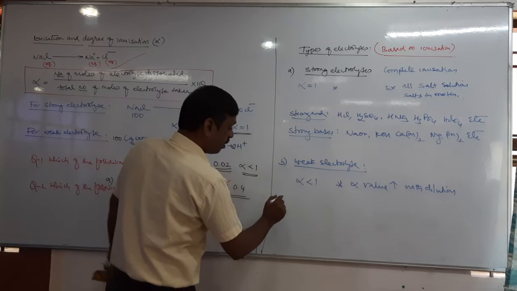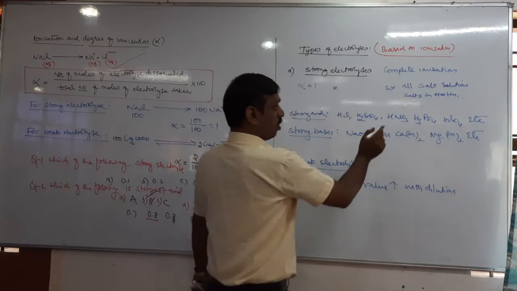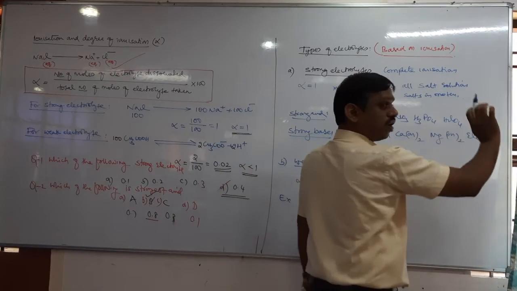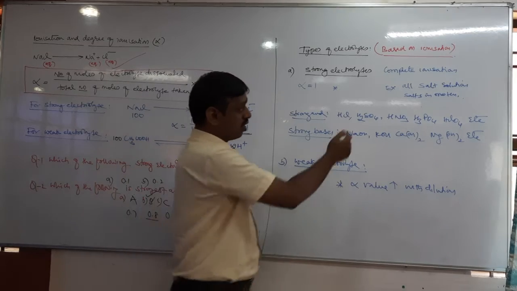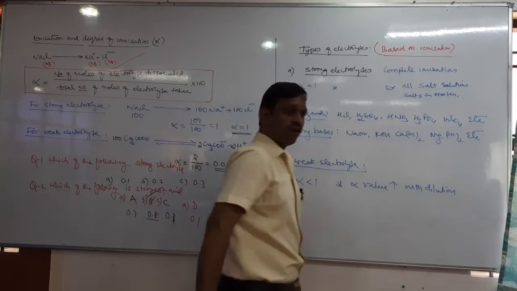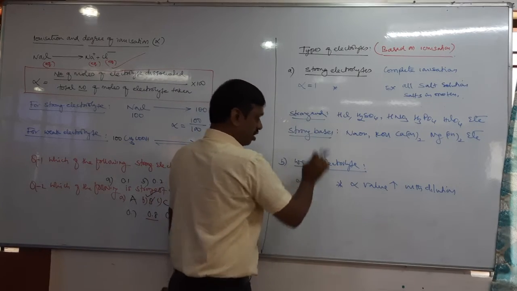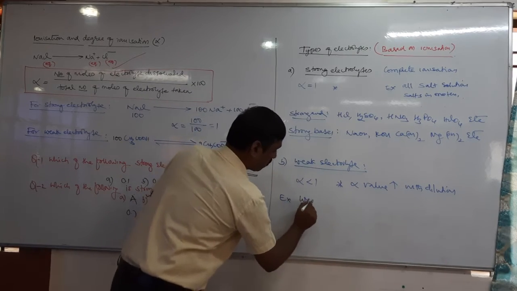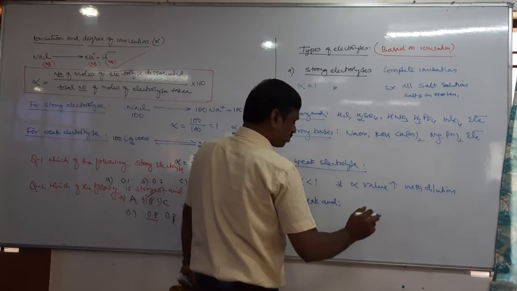Next example. All salts are strong electrolytes, so you cannot take salts as weak electrolytes. Even in molten state, they are strong electrolytes. Then what may be the weak electrolytes? Here is strong acid, here you can take weak acids. What are the weak acids?